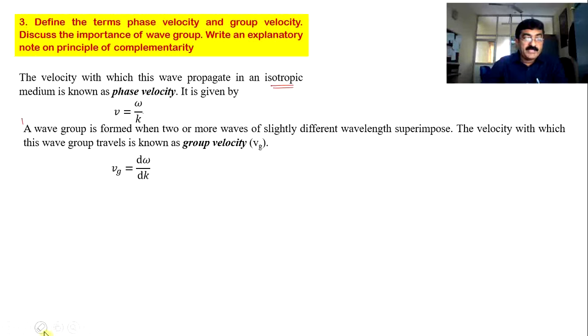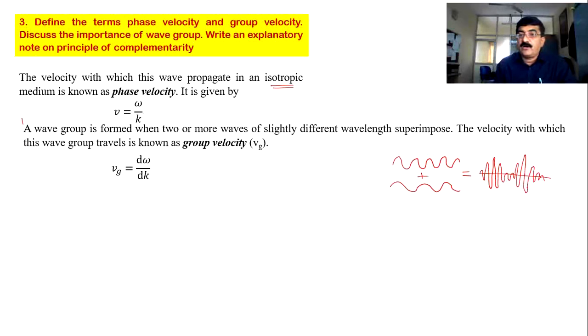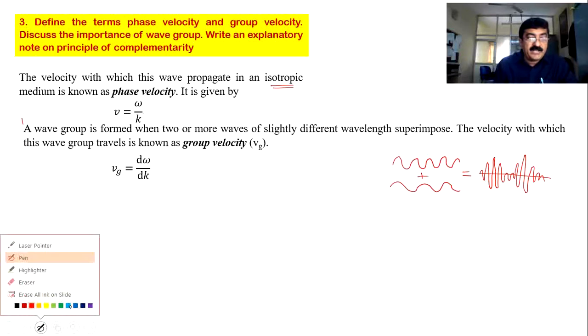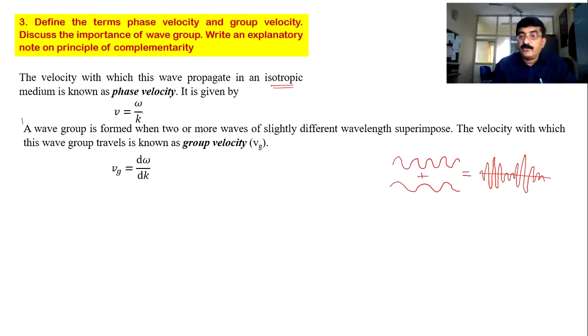A wave group is formed. First of all, let me tell you how the wave group is formed. Suppose you have two waves of different wavelength, this is one wave, this is another wave. Look at the wavelength difference. The result will be not a single wave, but a wave of variable amplitude. This type of group is formed. In this case, amplitude is periodically changing. Look at the amplitude variation.